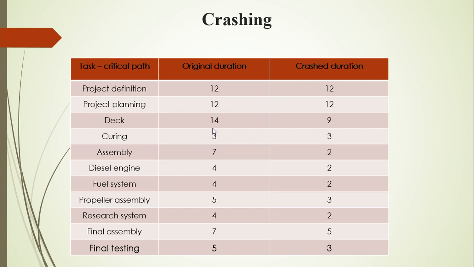And then next comes the crashing. Crashing is giving more resources to reduce or fast track the total duration taken for the project completion. Here we are able to reduce the total timeline from 80 days to 55 days. After crashing, the critical path changes and there is a new critical path, and the original duration and the crash duration have been given here.